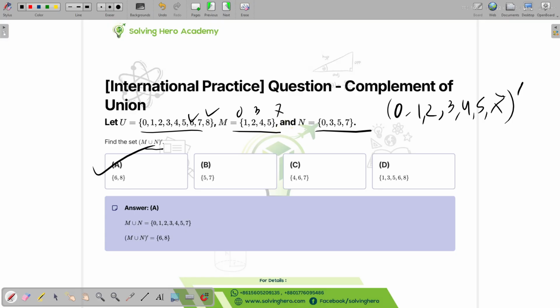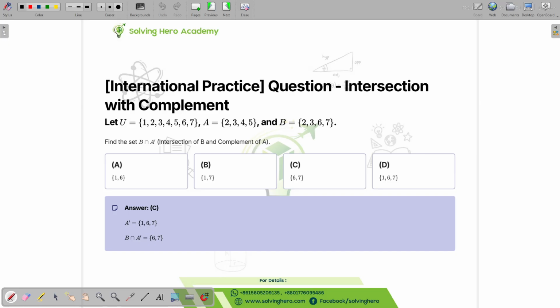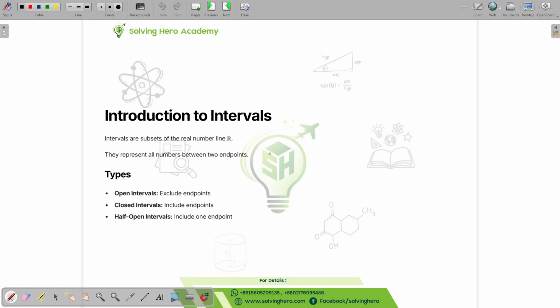6 and 8 is our answer. All right, so same goes for this. You can say, do this math at home. The answer will be 67. I'm joking. I did not just do that. I'm so sorry. I apologize for that.